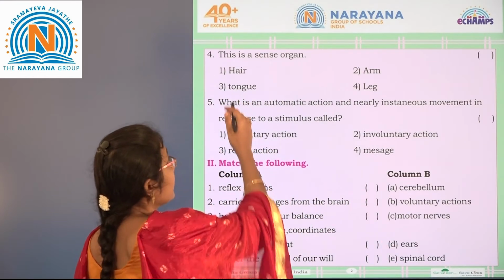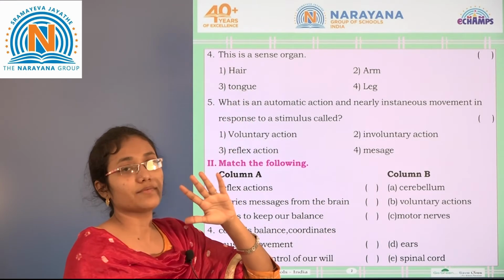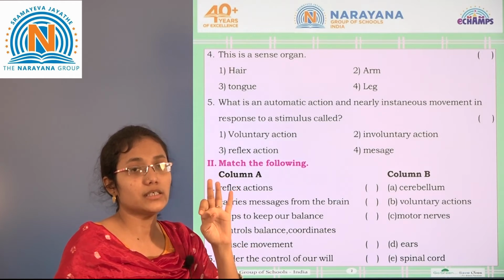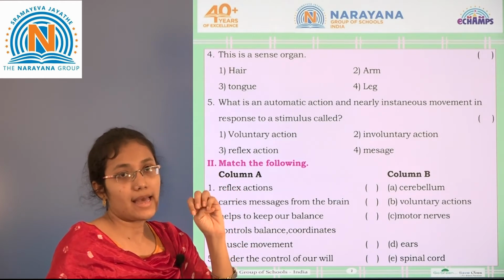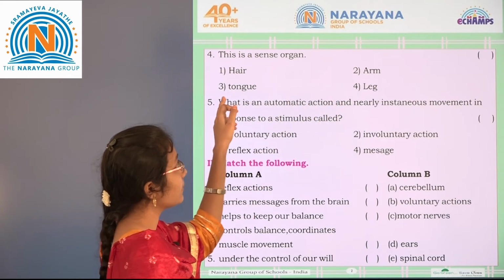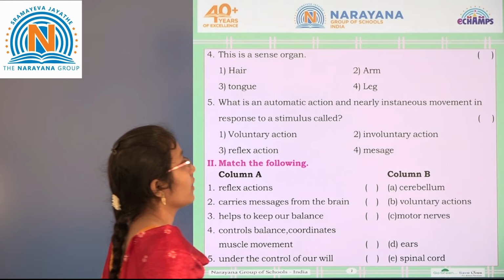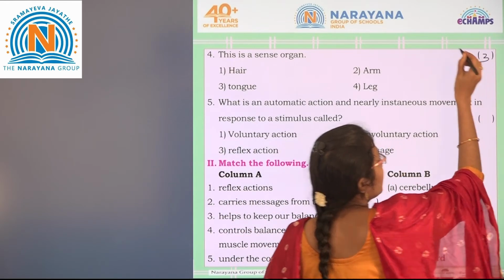Next is the second slide. This is a sense organ. So which are the sense organs? We have the 5 sense organs: eyes, ears, nose, tongue and skin. Here they have given options: hair, arms, tongue and legs. So which is the sense organ here? Tongue. Let us write here 3.